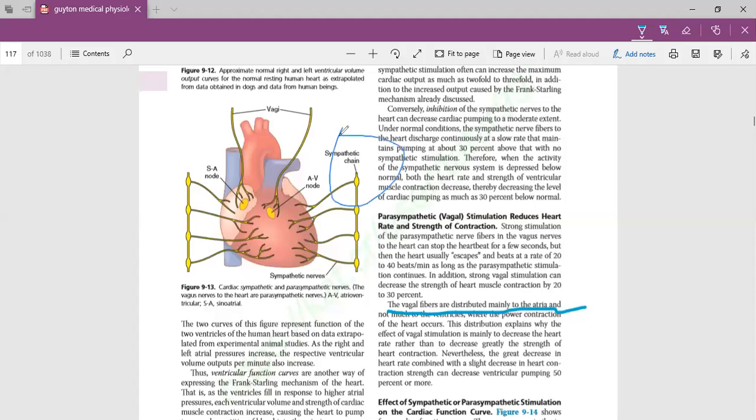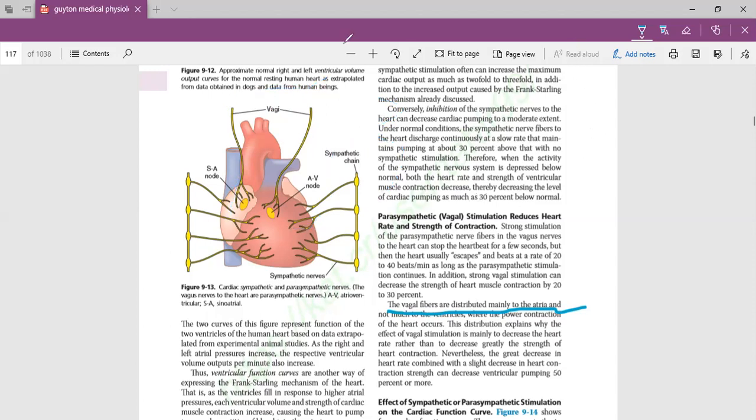So sympathetic nervous system is present all over the heart, especially on the ventricular muscle. But your parasympathetic nervous system, which is by vagus nerve, it supplies mainly the atria, and a very small number of its fibers are present on the ventricle. So what are the vagal fibers? These are the parasympathetic fibers.